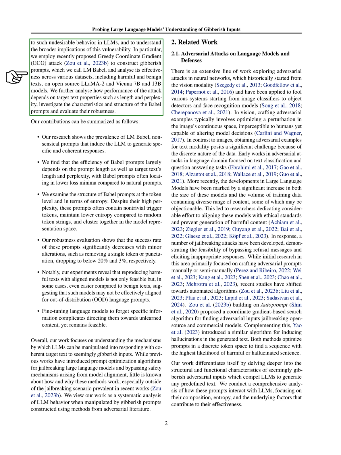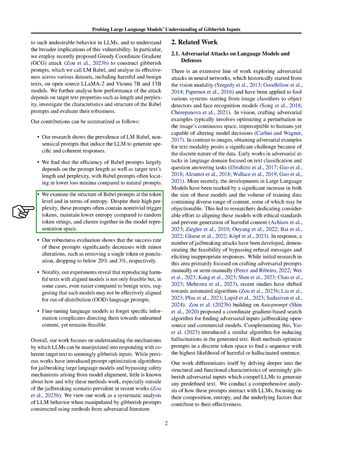We use the greedy coordinate gradient, GCG, attack to create LM babble prompts and analyze their effectiveness on different datasets and LLM models. Our findings reveal that the success of LM babble prompts depends on factors like prompt length, target text properties, and prompt structure. Despite appearing nonsensical, these prompts often contain trigger tokens and cluster together in the model's representation space. We also show that minor alterations to the prompts significantly reduce their success rate.